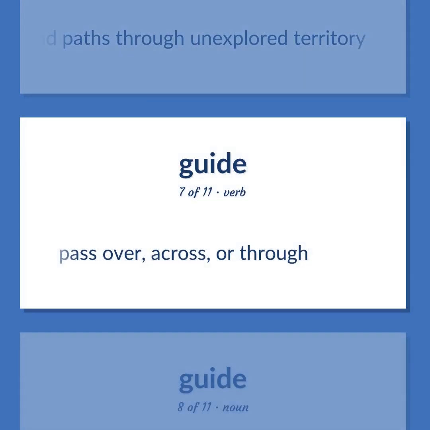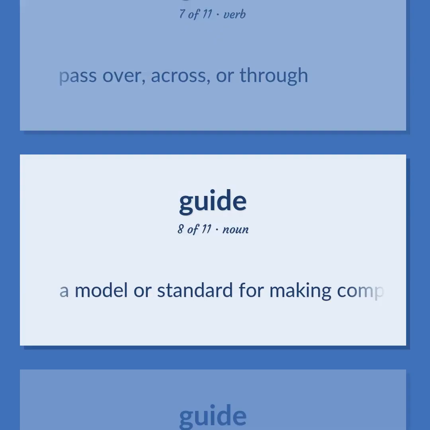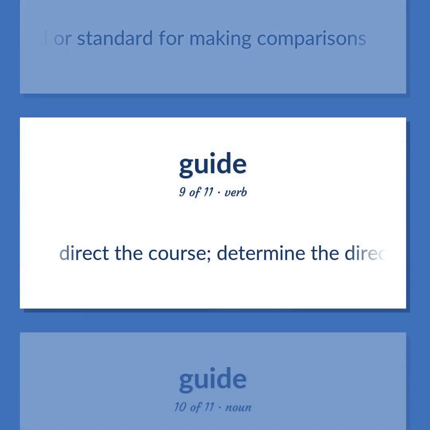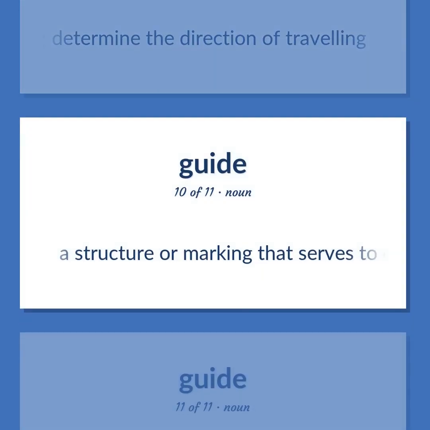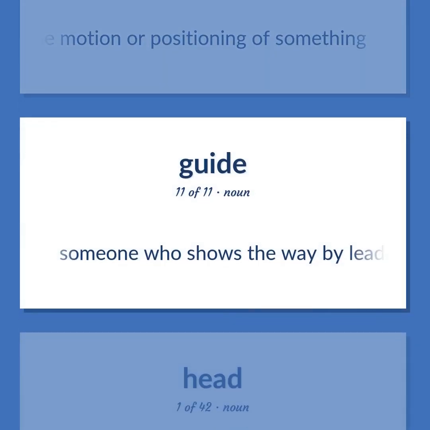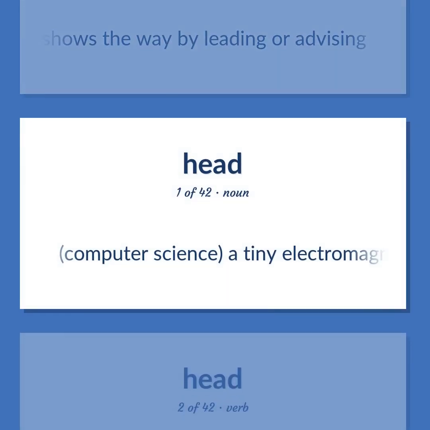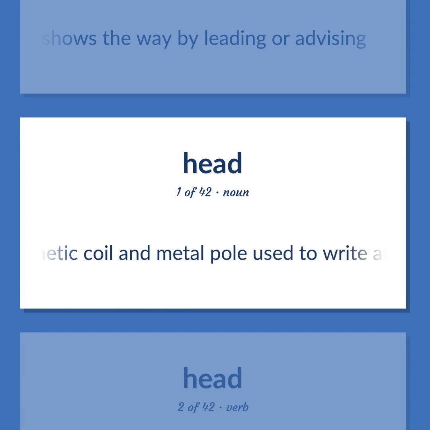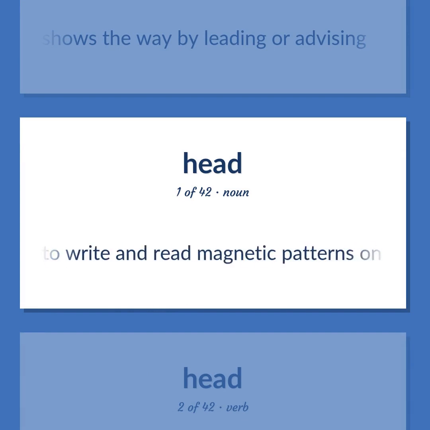Pass over, across, or through. A model or standard for making comparisons. Direct the course. Determine the direction of traveling. A structure or marking that serves to direct the motion or positioning of something. Someone who shows the way by leading or advising. Computer science. A tiny electromagnetic coil and metal pole used to write and read magnetic patterns on a disk.